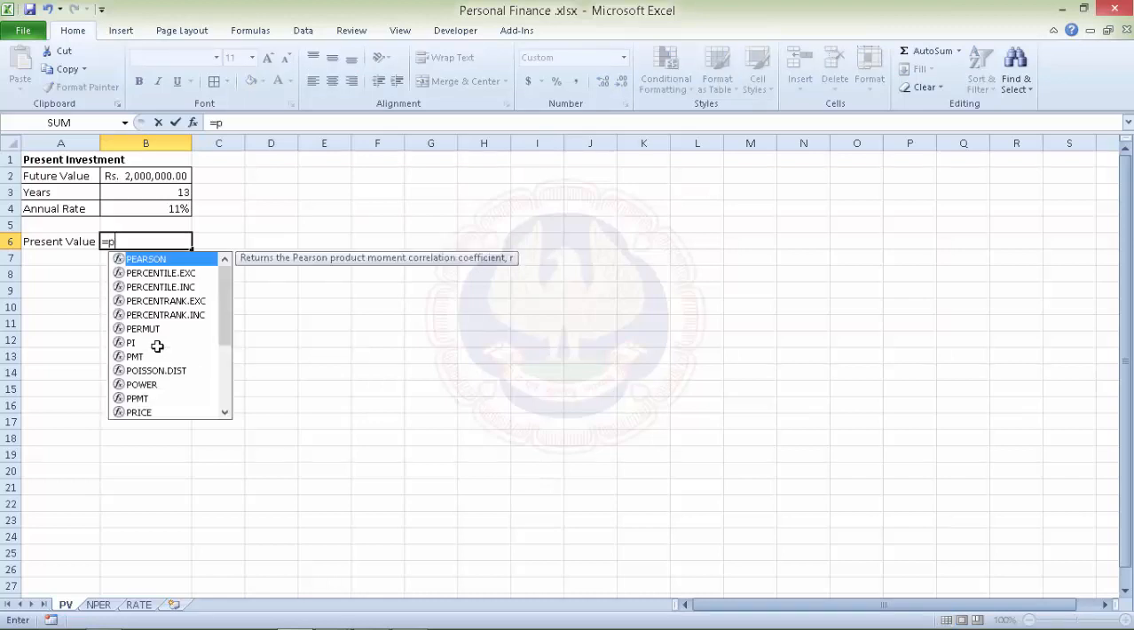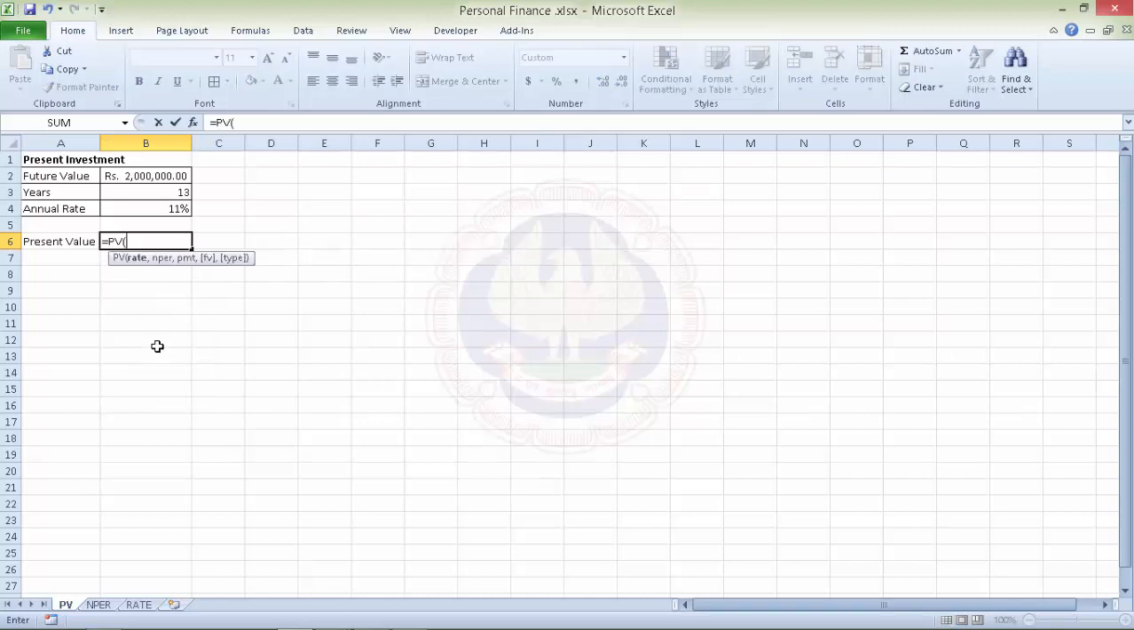We use the function PV, and if you look at the syntax, first what we need is a rate, and then the number of periods, and then the payments which is to be made. Because we are making a lump sum payment, we don't need to make any other payments, so we'll have 0, and the future value required is 20 lakhs. Now this gives us the target of 5,15,028 rupees.